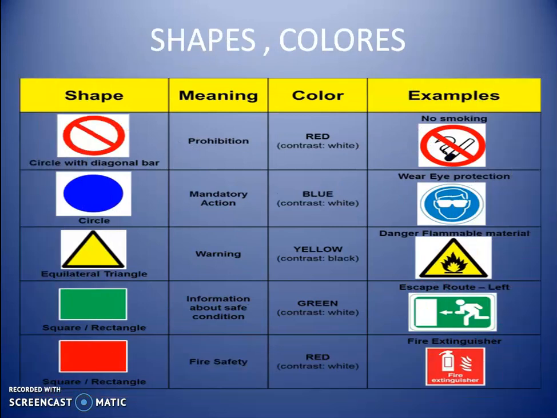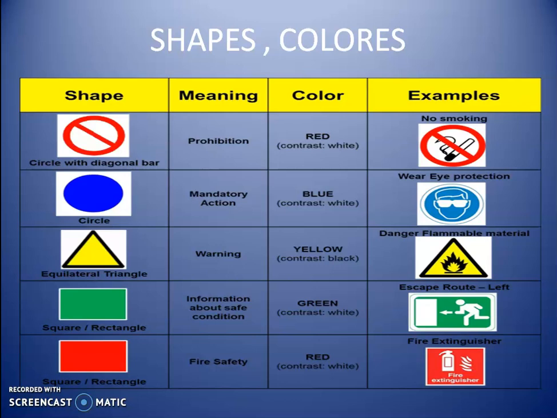In this slide we can easily identify the shape and color of the different signs. Prohibition must be in red color with white background, and mandatory signs have a blue background with white color in circle shape.